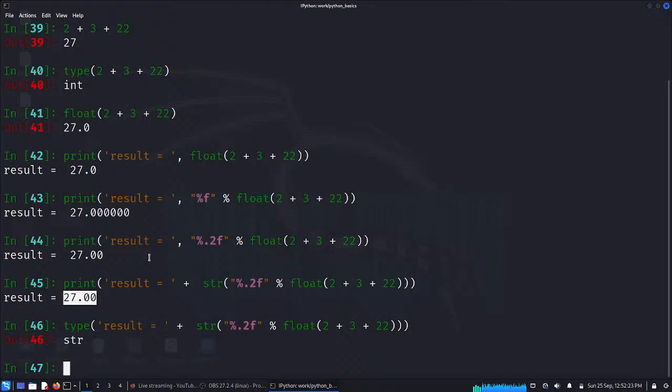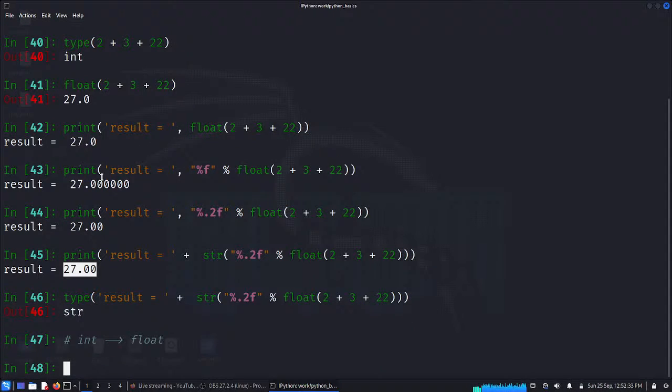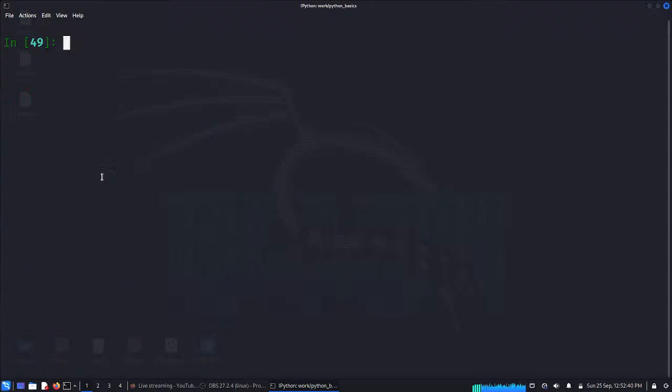In another scenario, we took an int and represented it as a float. In a different scenario, you may also ask me to go the other way around. For example, we know Fahrenheit equals Celsius times 9 by 5 plus 32.